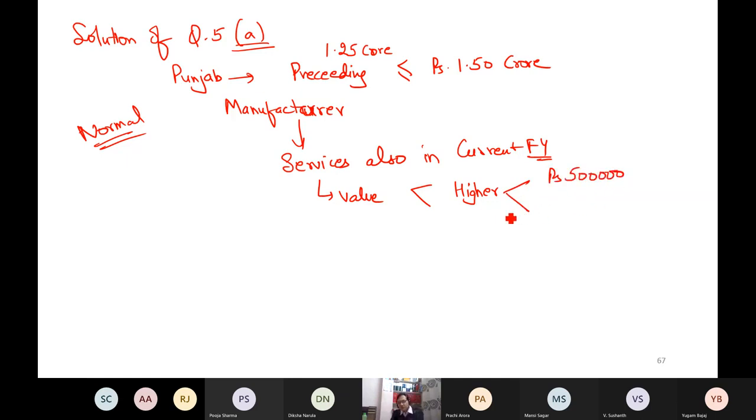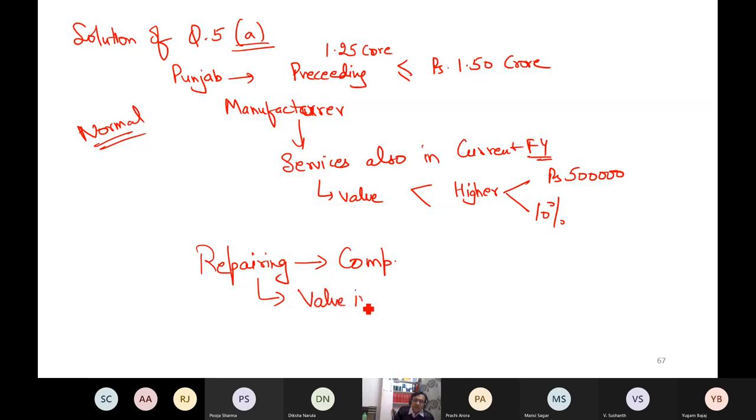Prachi and Yugam have not explained these points. Mansi has explained. They have touched on it, but they forgot to mention the reason that when this company started supplying repairing services, still the company is eligible to opt for composition, no problem. But this repairing service value in the current financial year, which is 2021, must not exceed the higher of 5 lakh or 10%, which here is rupees 12,500.